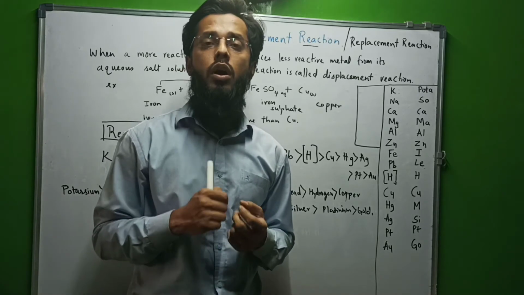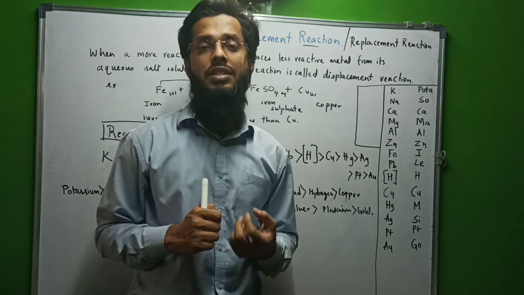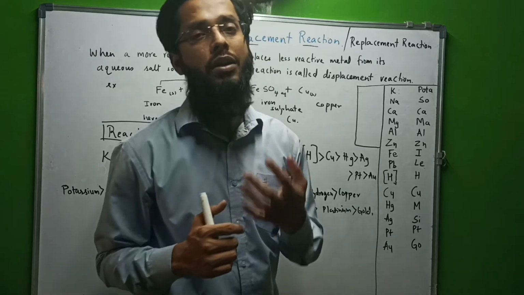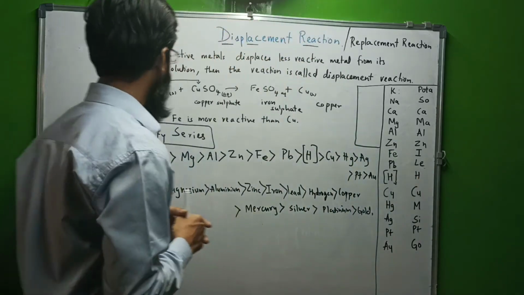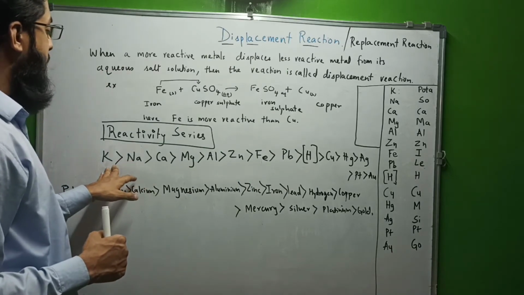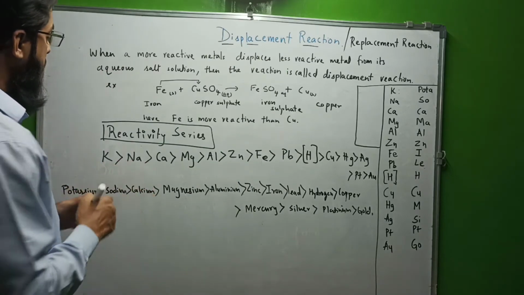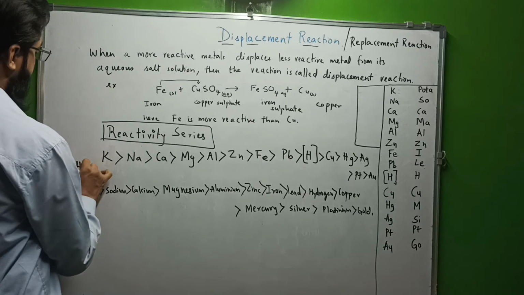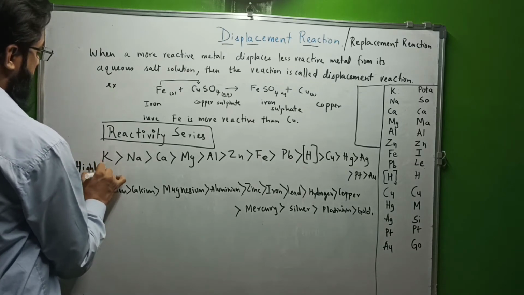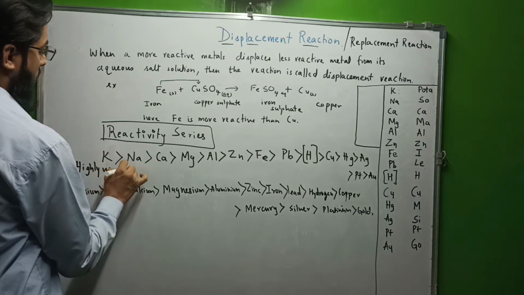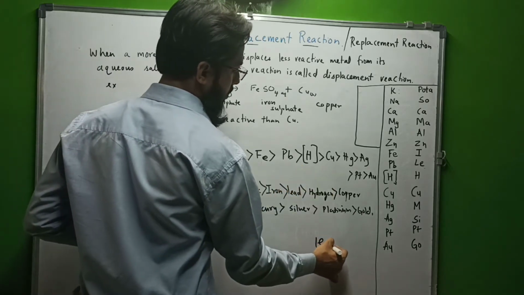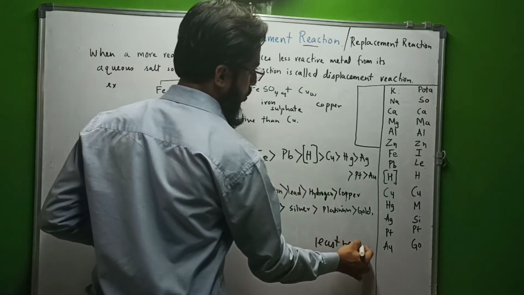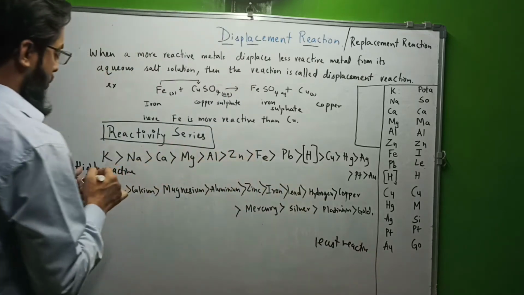Now we have to learn about the reactivity series. Which metal is more reactive than the other? So we have a reactivity series, where potassium is more reactive than sodium, highly reactive.